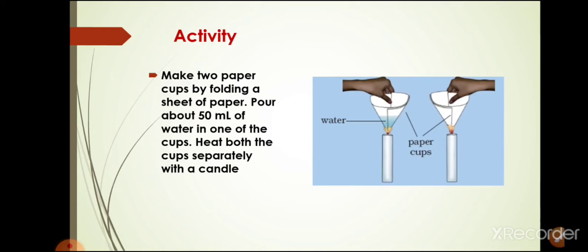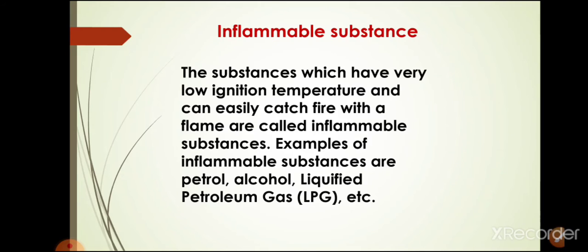So, students, substances which have a very low ignition temperature and can easily catch fire with a flame are called inflammable substances. And what are examples of inflammable substances? Petrol, alcohol, and LPG are examples of inflammable substances.